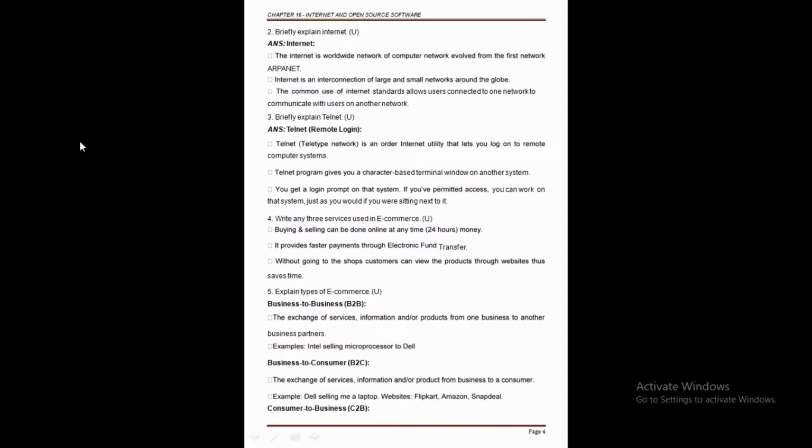So, business to business. Maybe the exchange of services, information, or products from one business to other business partners. Clear this one? Here we are going to make some exchange, maybe in services, information or any type of product, from one business partner to another business partner.